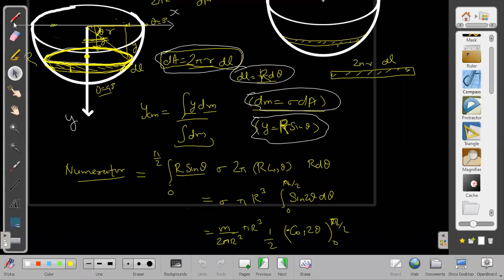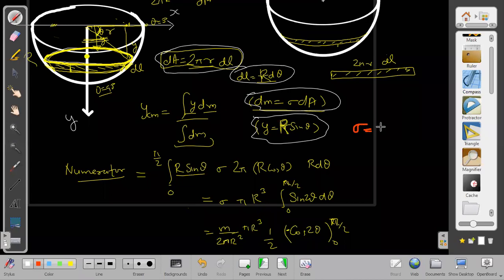I found it for the hemisphere, but I will not end it here. The reason why I did it this way is just one reason only. Otherwise, I will never use this method which I have used here. I use it only for one reason: they can ask you questions on change of density.